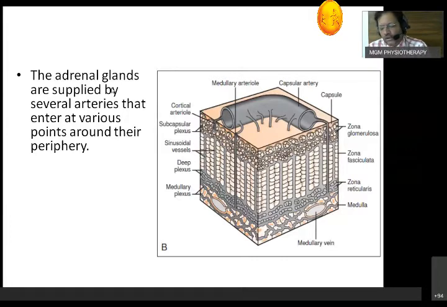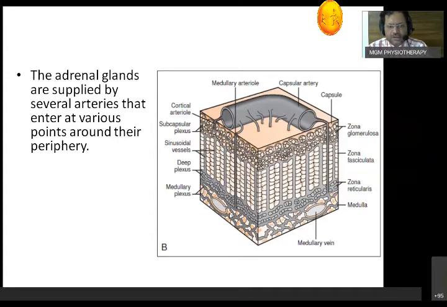Okay. Now, what about the veins? As the veins enter the medulla, the veins are formed. Now, what is the peculiarity? Right suprarenal vein and left suprarenal vein. The right suprarenal vein drains directly into the inferior vena cava. The left suprarenal vein drains into the renal vein.